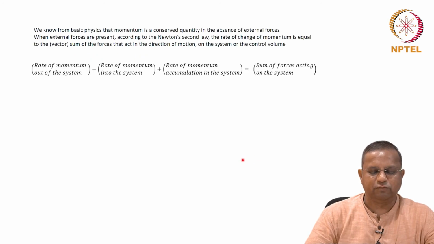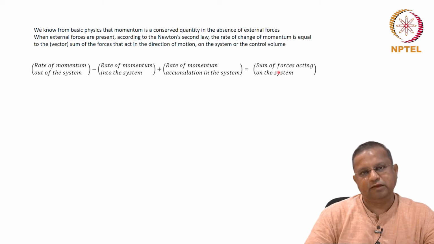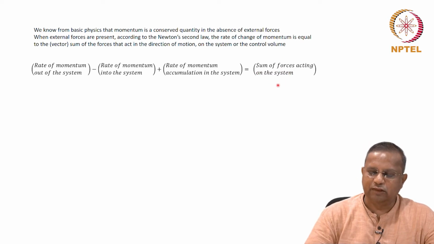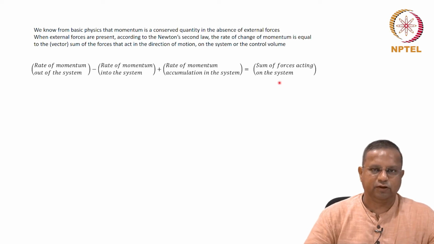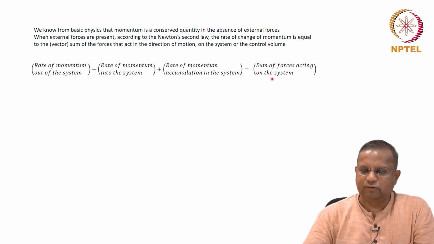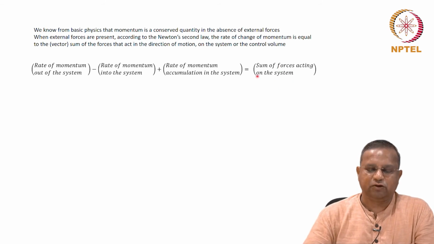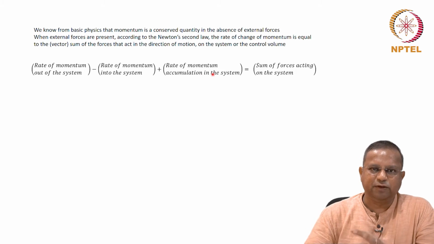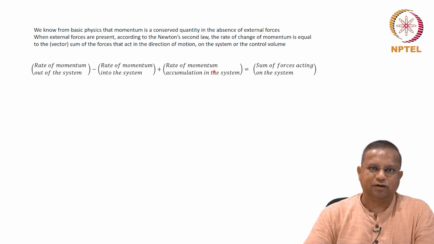Instead of mass, if we use momentum, we get rate of momentum out of the system minus rate of momentum into the system plus rate of momentum accumulation in the system equals the sum of forces acting on the system. Instead of 0, as in the case of mass, here it equals the sum of forces acting on the system, or in the absence of any force acting on the system, it is 0. So, when we say conservation, we are taking the special case of no forces acting on it. It is strictly speaking Newton's second law that we are applying here.